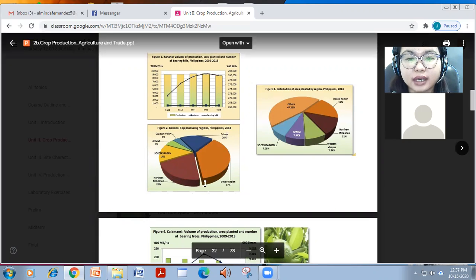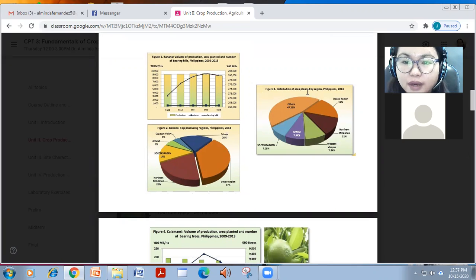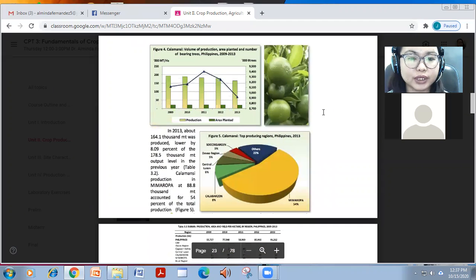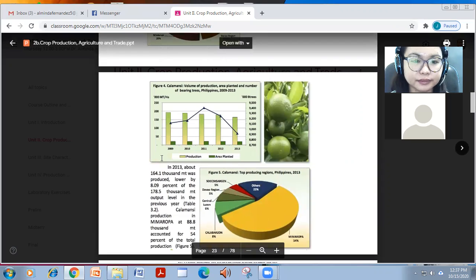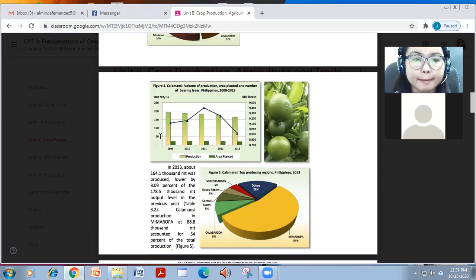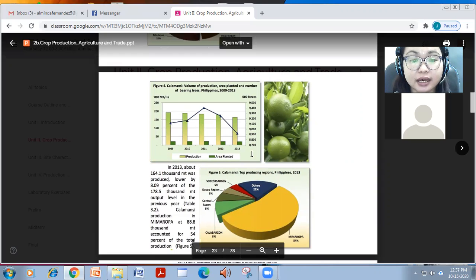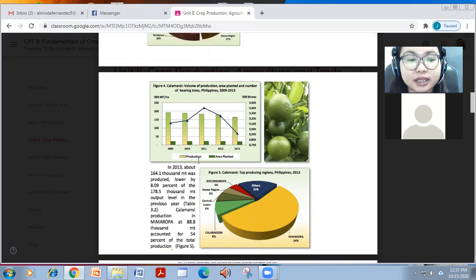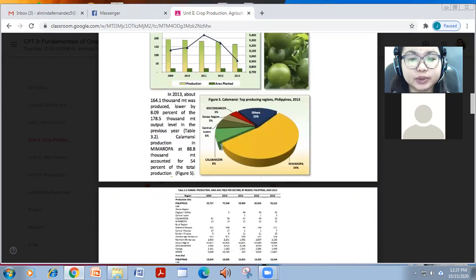And in terms naman of area, the highest is still Davao region. And for calamansi, so you can see na na-decrease siya as of 2030 in terms of production volume and area. And the highest producer is Memaropa, no?